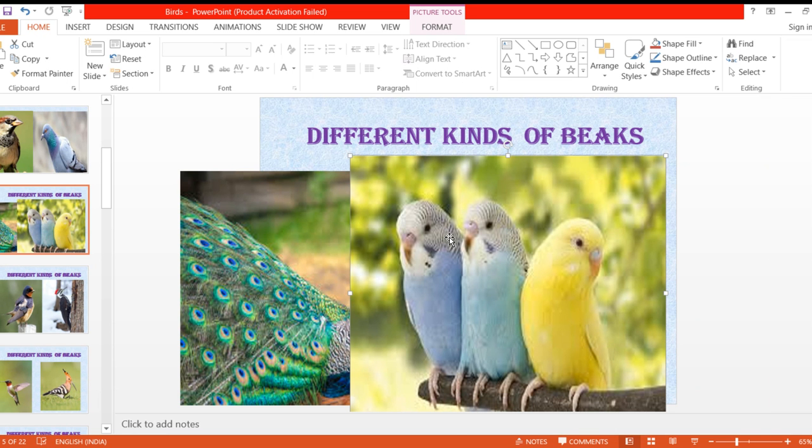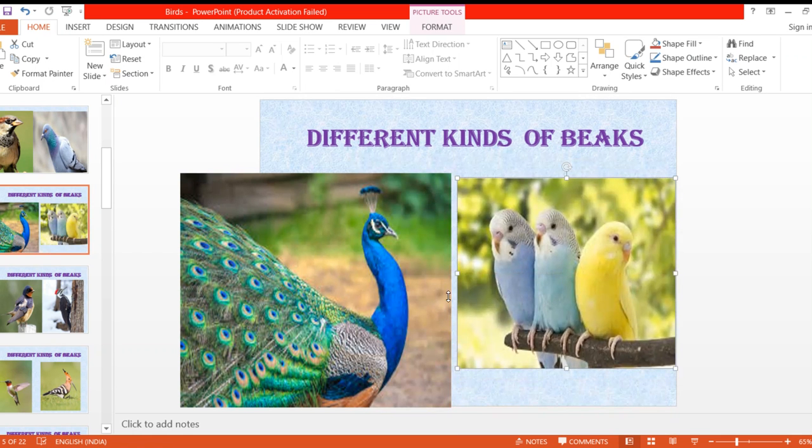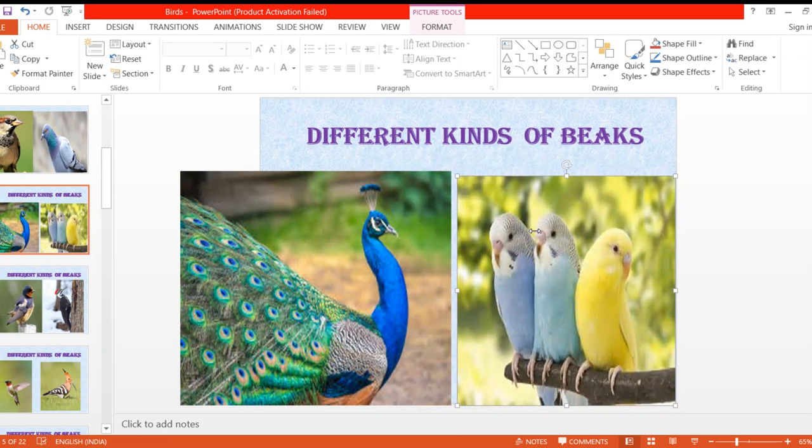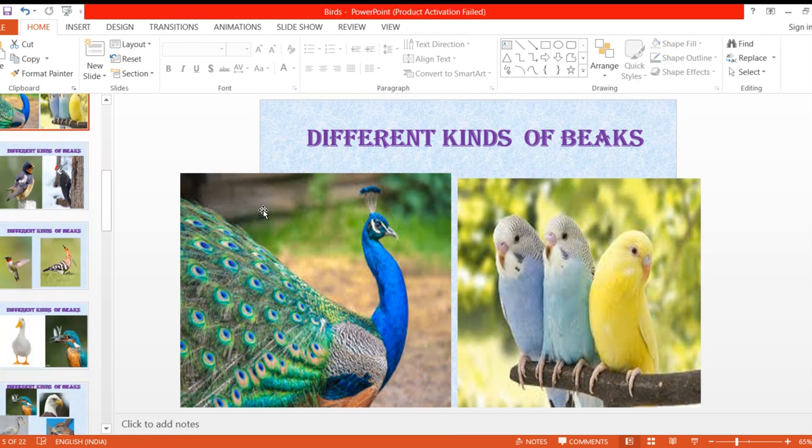You all don't know different types of birds. These are lovebirds. These birds you'll get wherever there is a pet shop. There you'll get these types of birds. So even their beak is small, hard and strong to crush the grains.